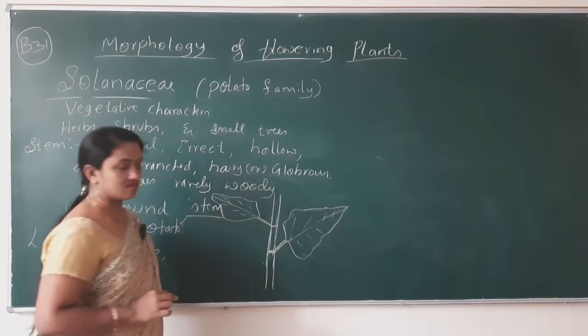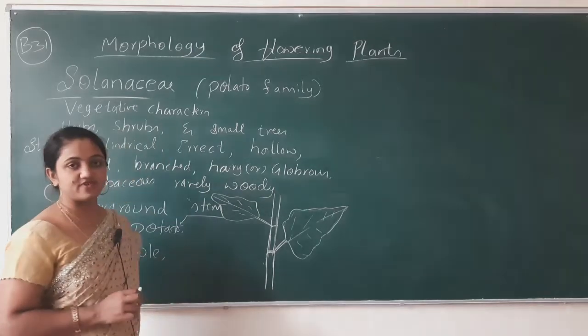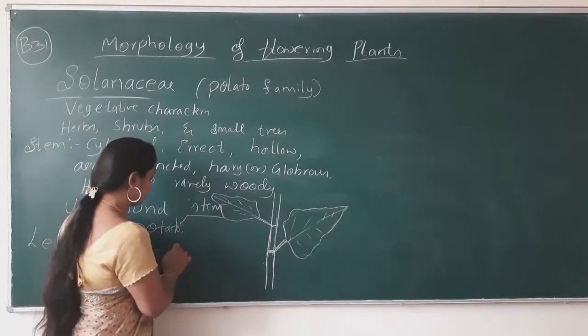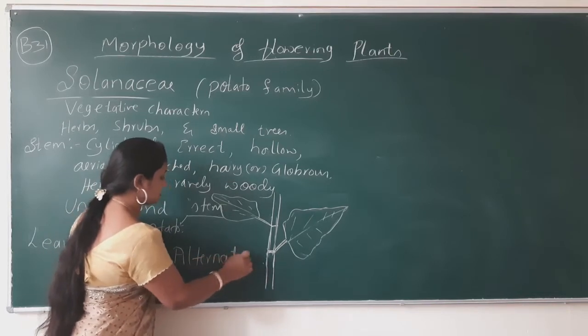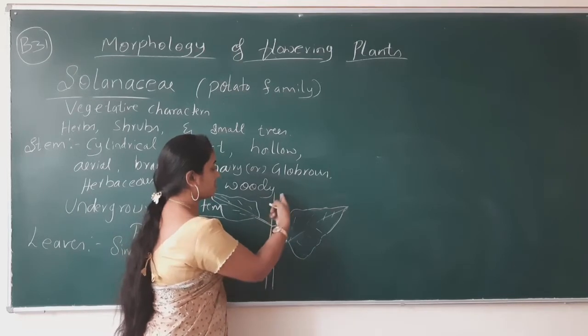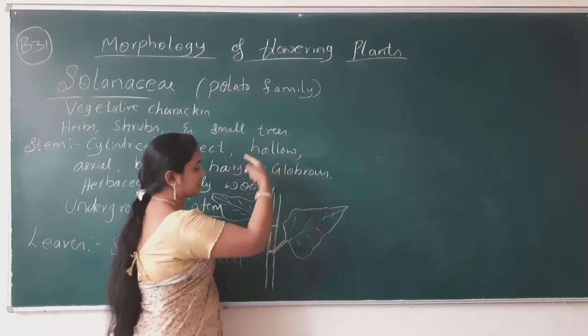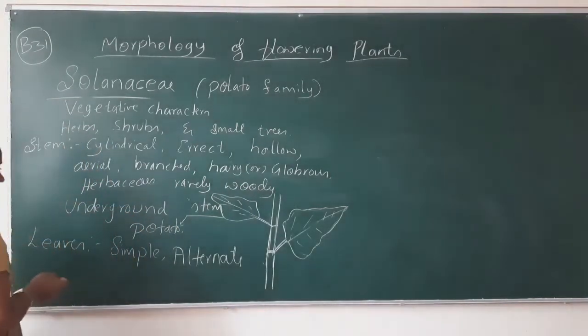So this is the type of alternate arrangement of phyllotaxy. Phyllotaxy means arrangement of leaf. Alternate in the sense, one after the other. One more leaf will be here, one more will be here, like that alternately the leaves are arranged.